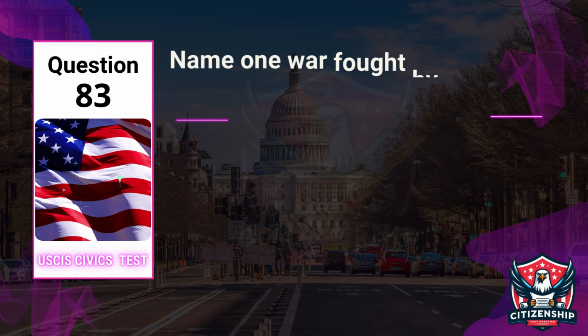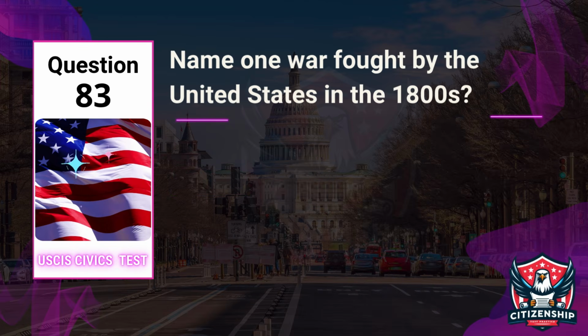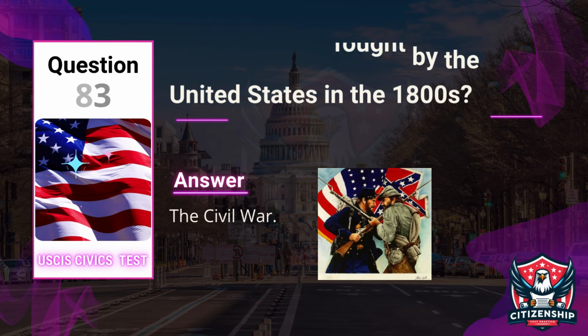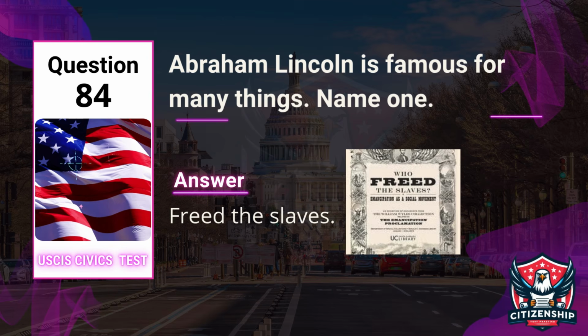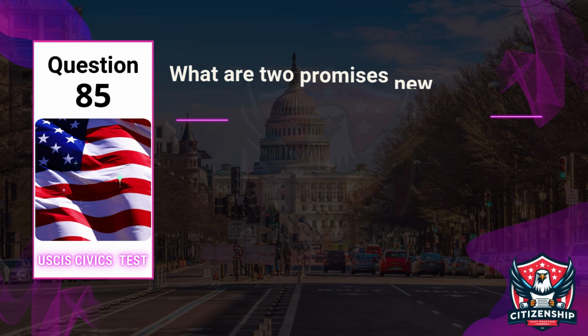Question 83. Name one war fought by the United States in the 1800s. Answer: the Civil War. Question 84. Abraham Lincoln is famous for many things. Name one. Answer: freed the slaves.